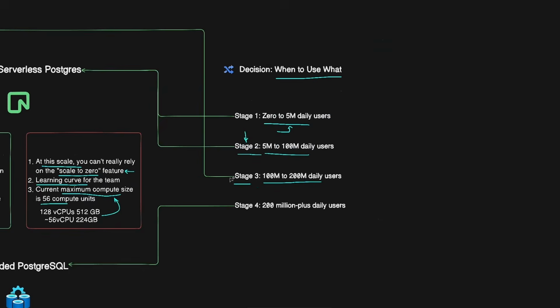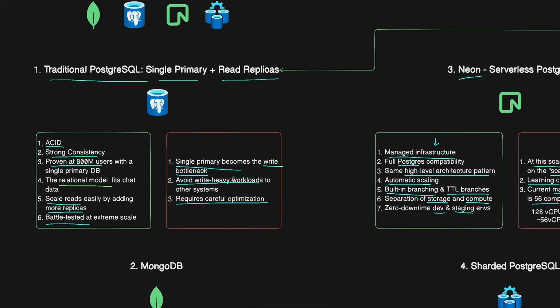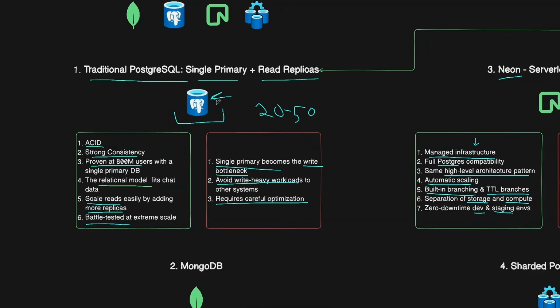This is where, if you need full absolute control, you can migrate to self-managed PostgreSQL on Azure or AWS with one primary for writes and 20 to 50 read replicas. This way you offload the write-heavy workloads to separate sharded systems like Cosmos DB, just like OpenAI does. But this comes with the trade-off of more complexity, and you have to manage everything yourself.